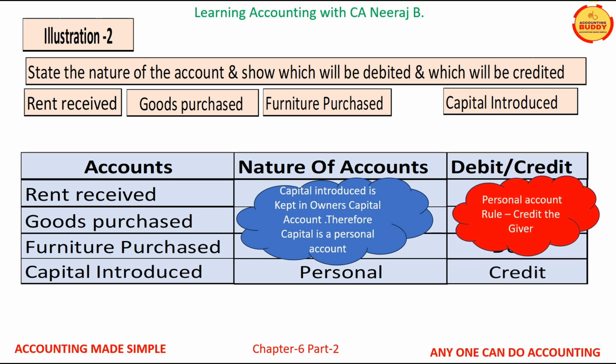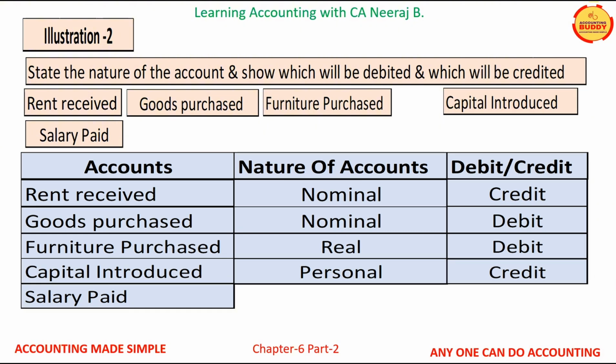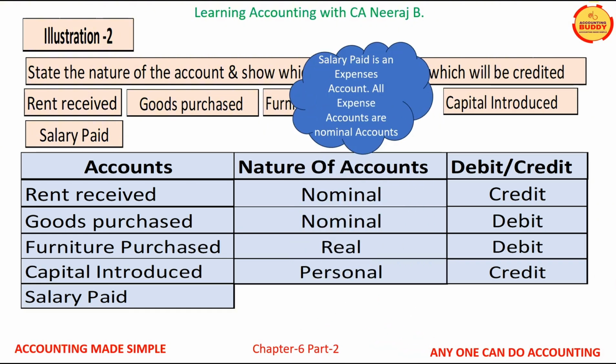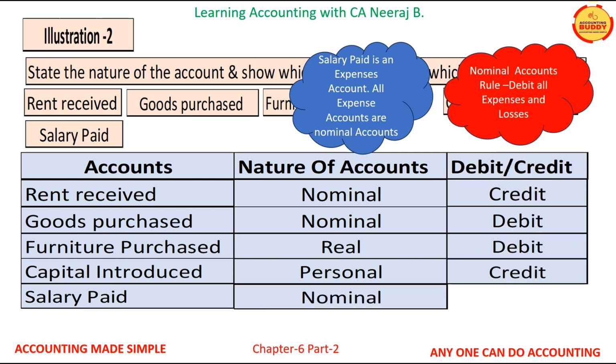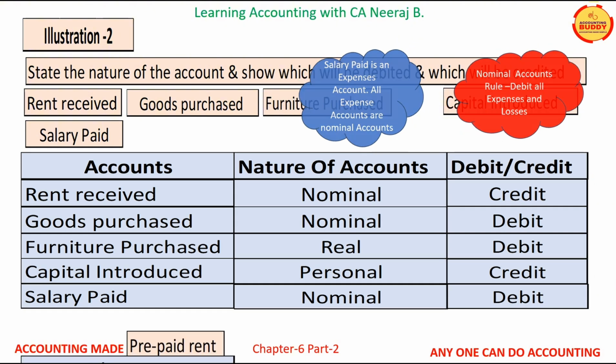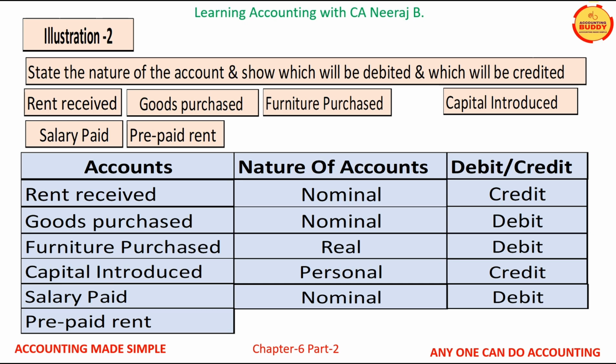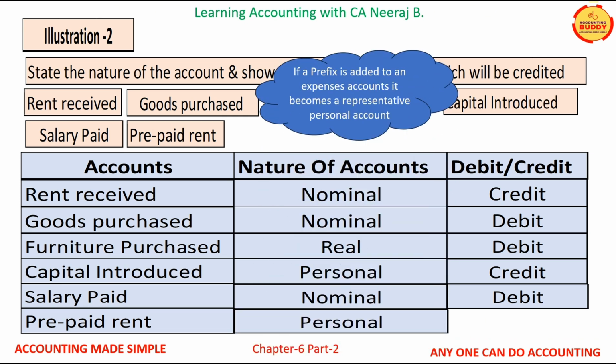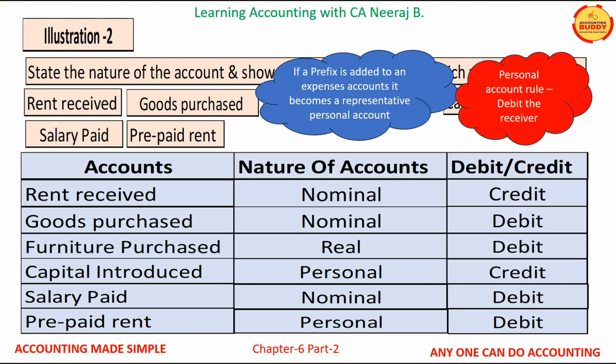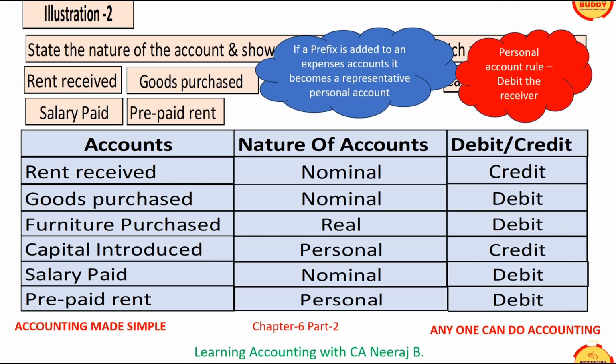Transaction number 5 is salary paid. Salary is an expense account, therefore it is a nominal account. As per the rules of nominal account, all expenses are debited. Transaction number 6 is of prepaid rent. Prepaid rent is a personal account, and the rule of personal account is debit the receiver.